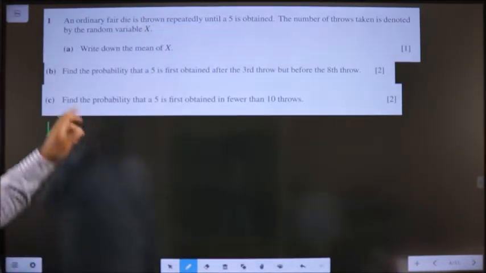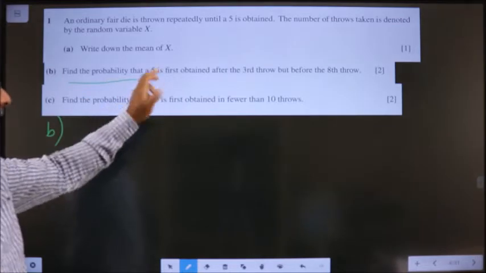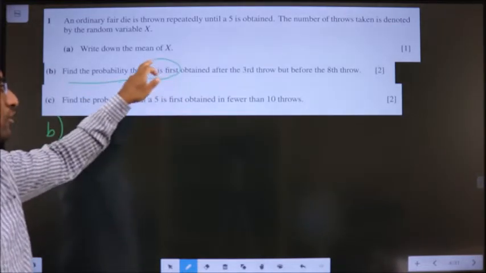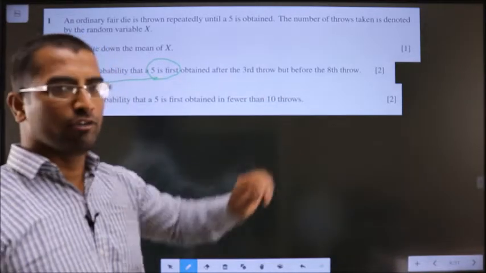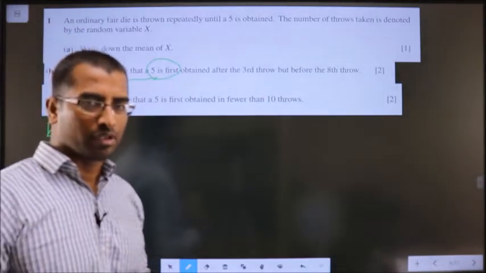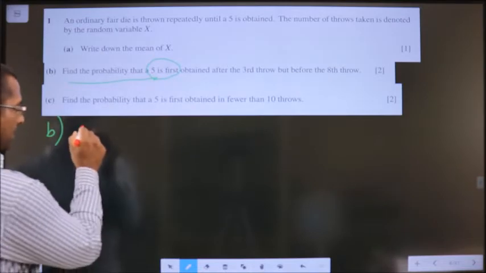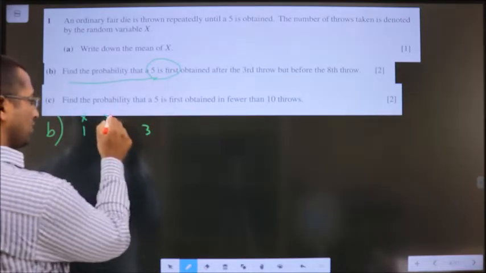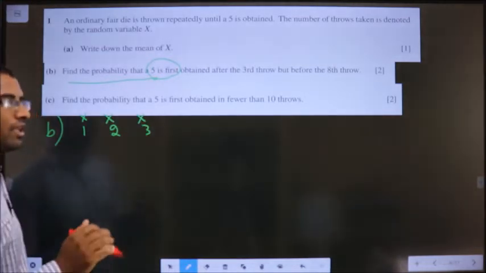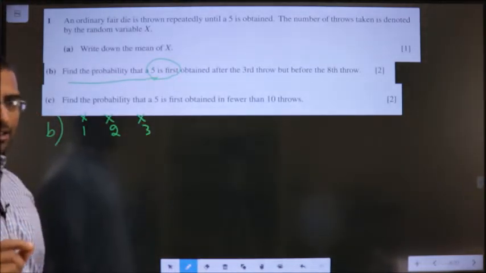1b. Find the probability that a 5 is first obtained after the third throw but before the 8th throw. Means, let us say first, second, third. In these 3 throws, I should not get a 5.